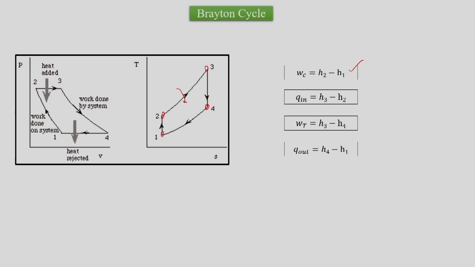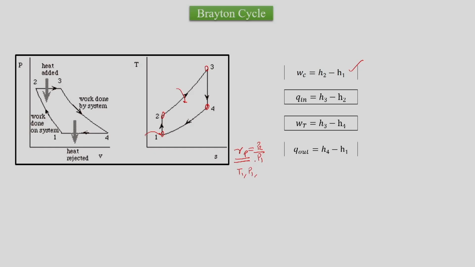So by this, here as well we will know everything at state 1. We will also know what Rp is, the pressure ratio of the cycle. So practically we know P2 by P1. These quantities will be known, and we know every quantity at the compressor inlet. So we will know T1, P1 at the compressor inlet.